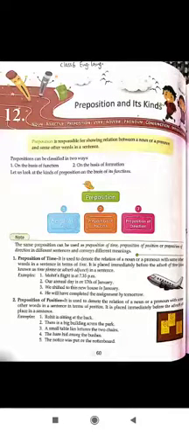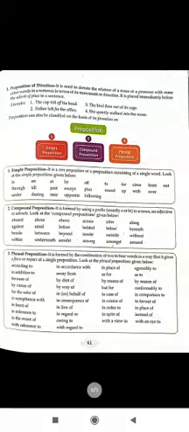Okay. Third one is your preposition of direction. These prepositions express the direction of something. For example, into, to, through, towards. This is your preposition of direction. For example, they are going to classroom. The word to is your preposition of direction. The snake was coming toward her. Toward is the word which is used as a preposition of direction.